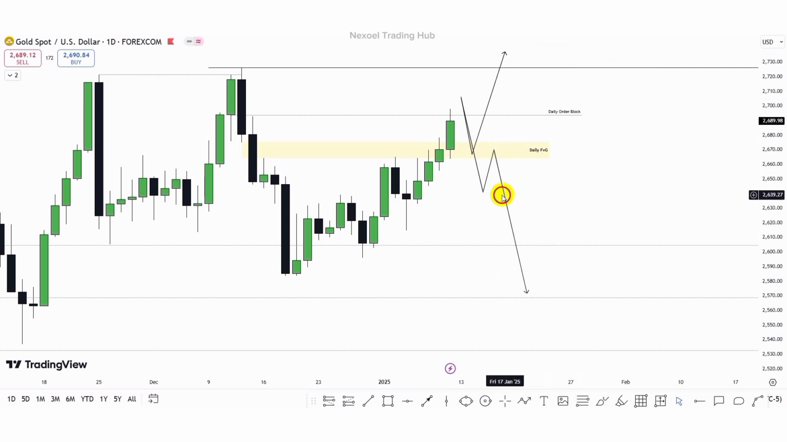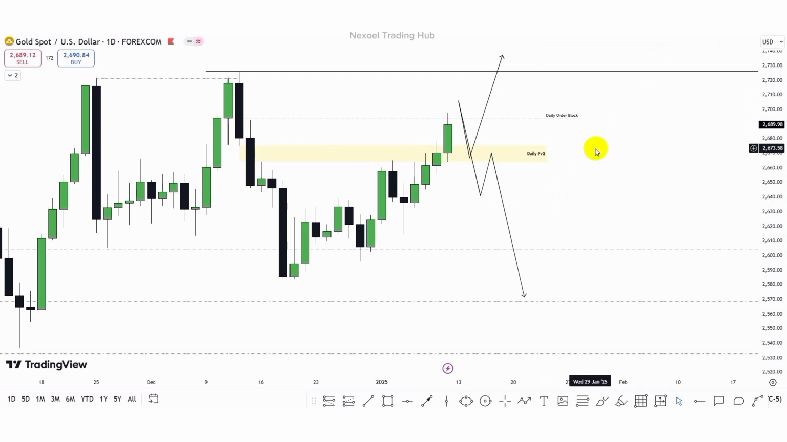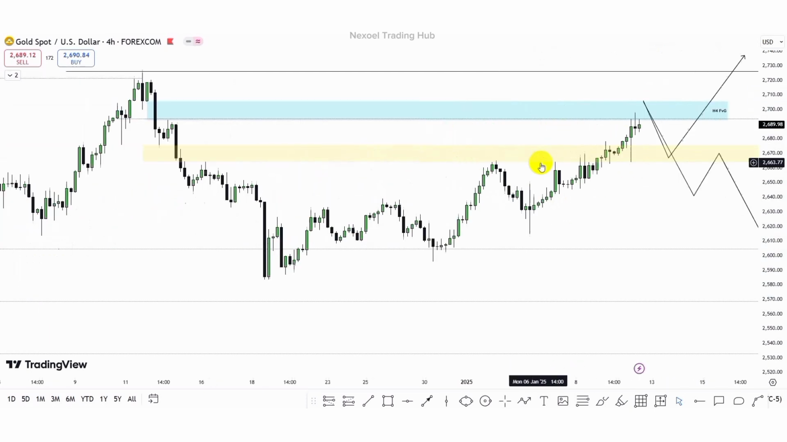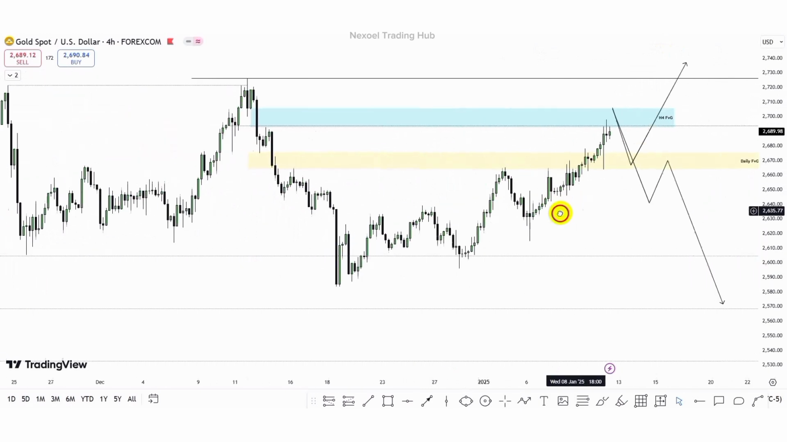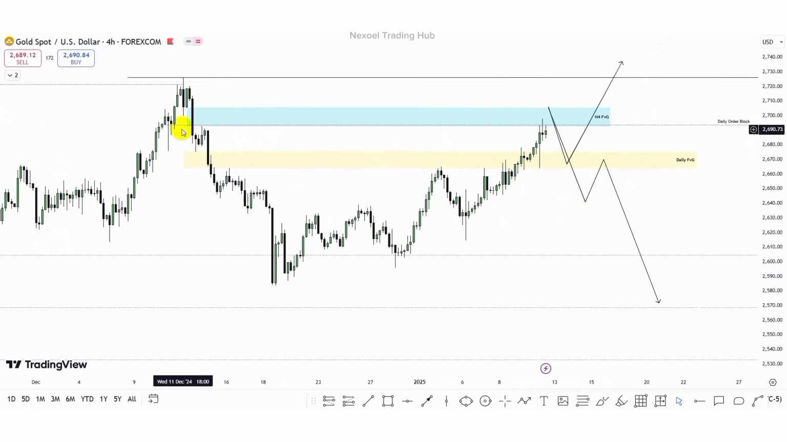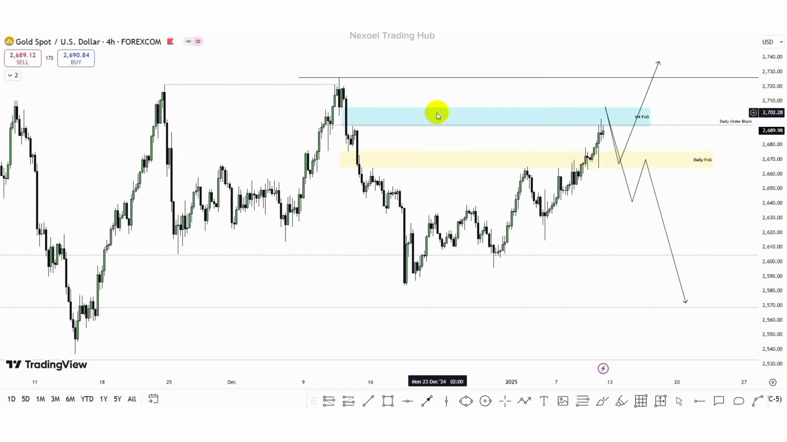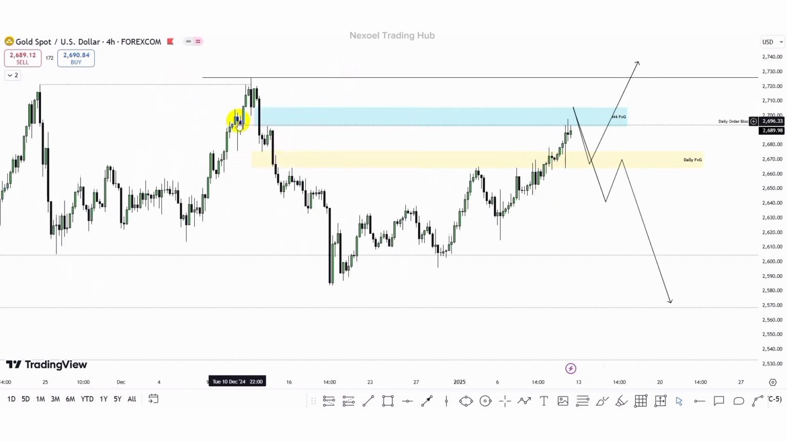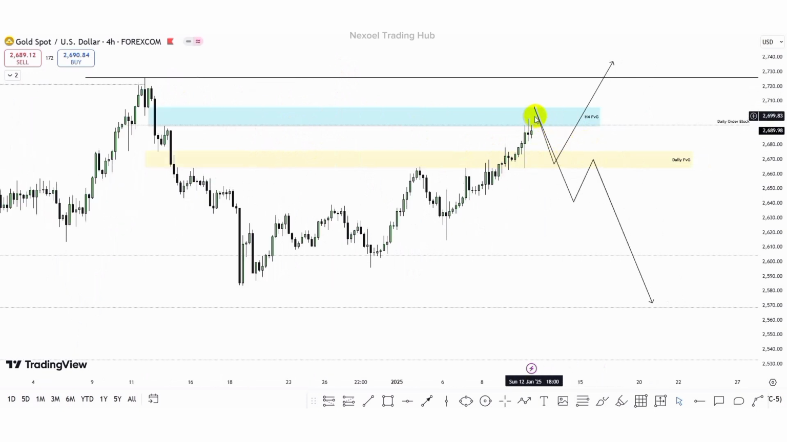Let's check the 4-hour time frame if we could possibly redefine this expectation. So here in the 4-hour time frame, we can clearly see that to our daily order block, we have price reacting at the 4-hour fair value gap. This movement took out liquidity. So here is our breakout block. So in confluence, we have the fair value gap. So we could see price dip lower to the downside.